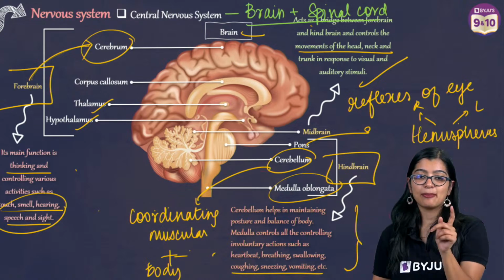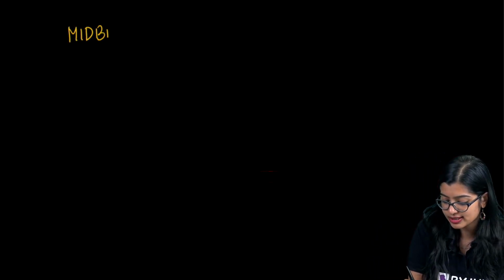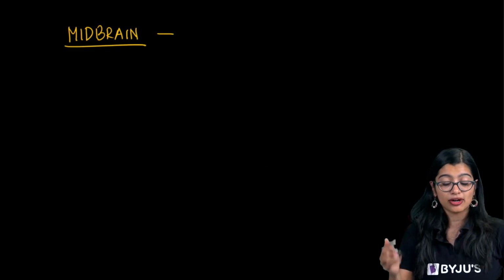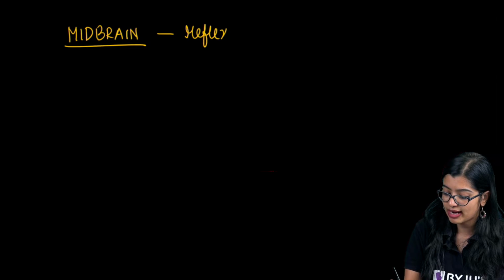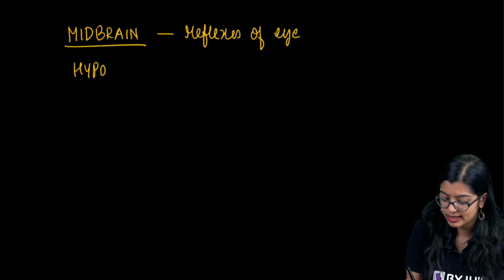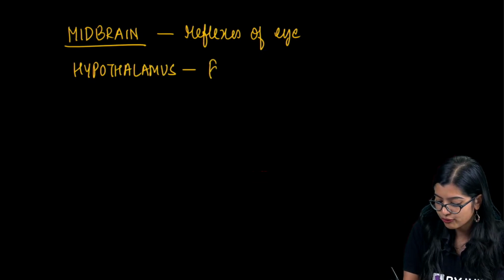Ma'am, are midbrain and hypothalamus the same? No, they are not the same. When you talk about the midbrain, it is present in the middle part of the brain, and it regulates the reflexes of the eye. But when you talk about the hypothalamus, first and foremost, it is a part of the forebrain.